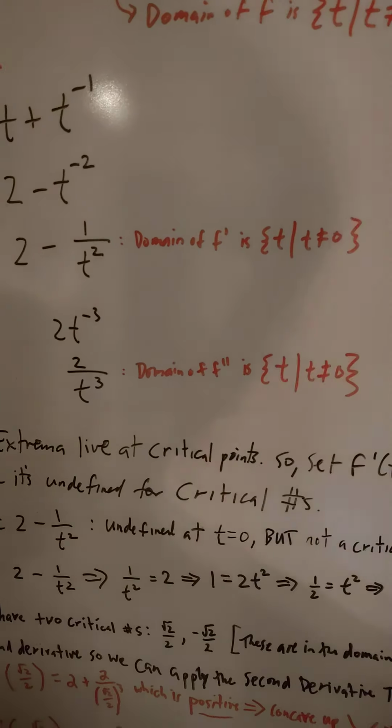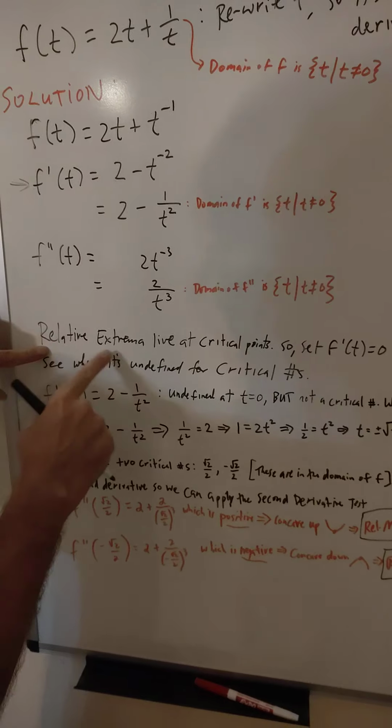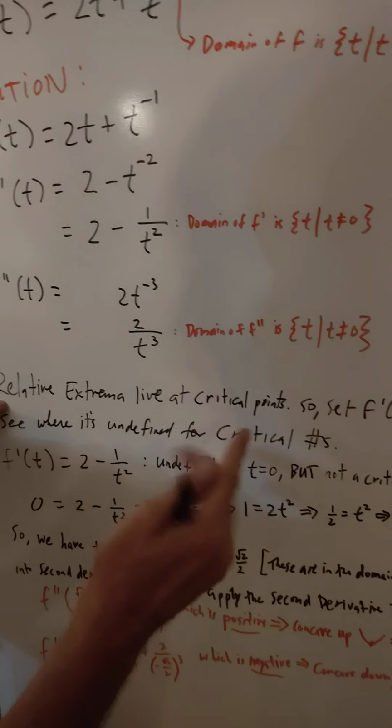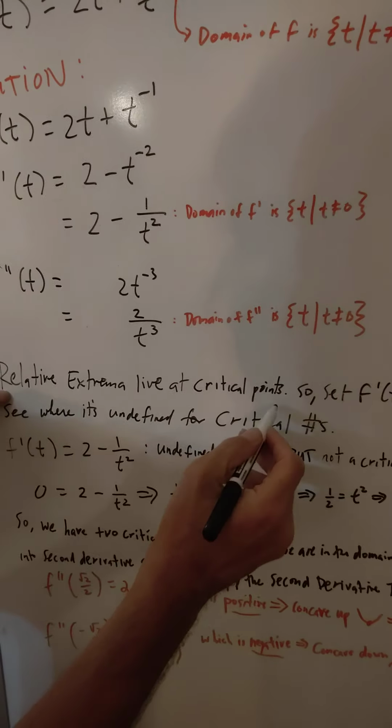Now that we have all these derivatives, we want to find the relative extrema. Here's an important point: relative extrema occur, or live, at critical points. We must find the critical points, because if we do have relative extrema, they always occur at the critical points.